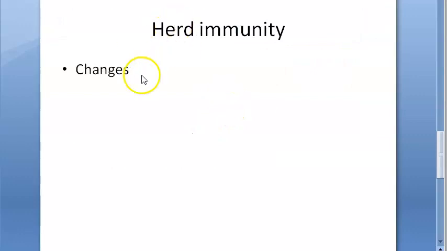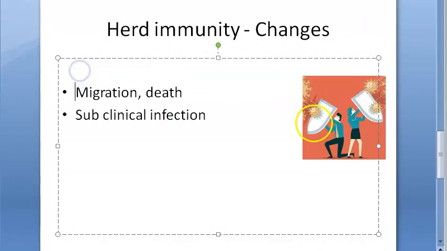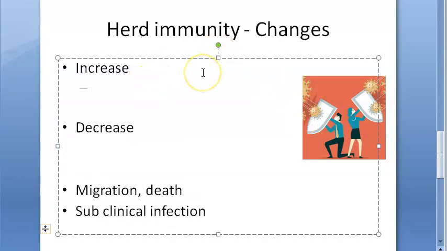Then let us go to changes in herd immunity. Herd immunity can increase or decrease. What will increase herd immunity? People who are susceptible move out.